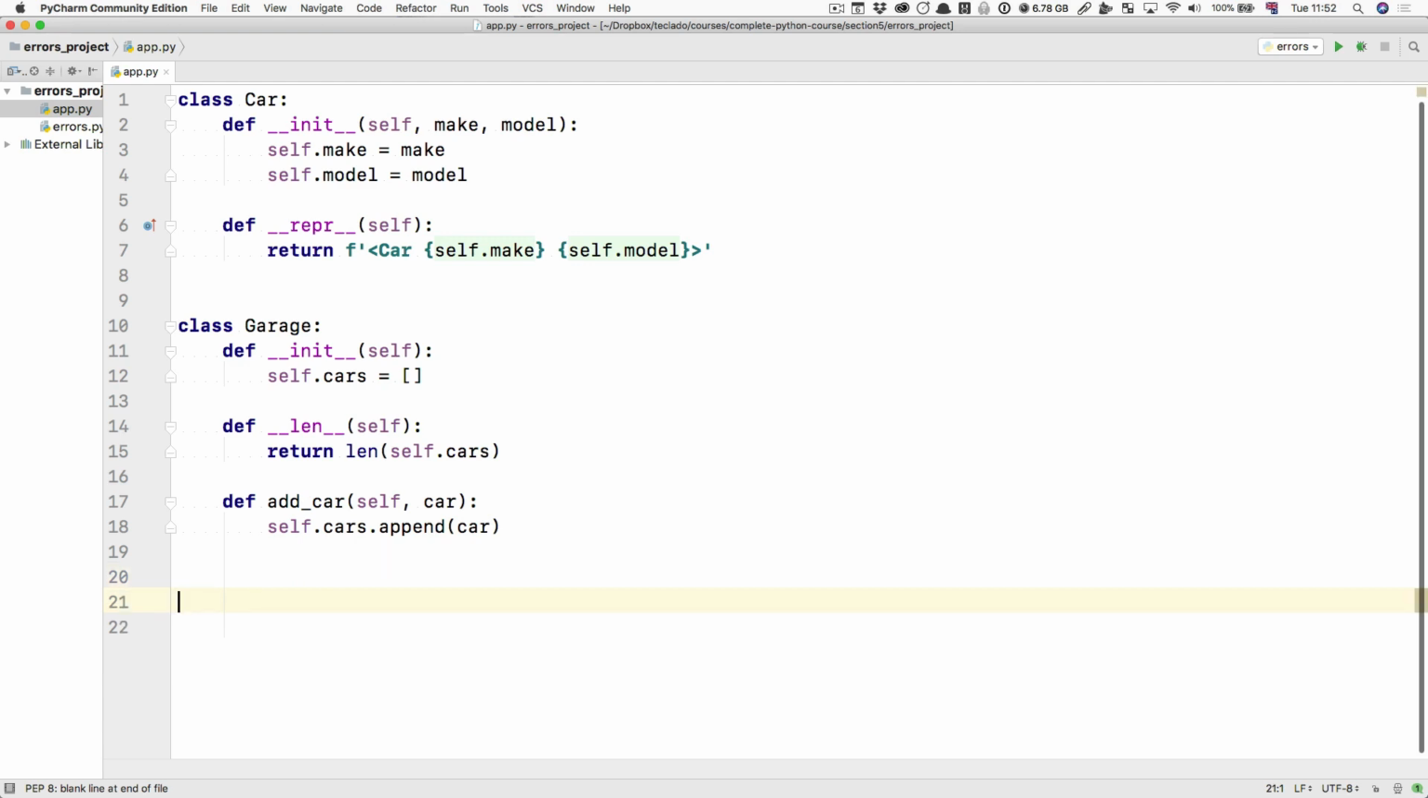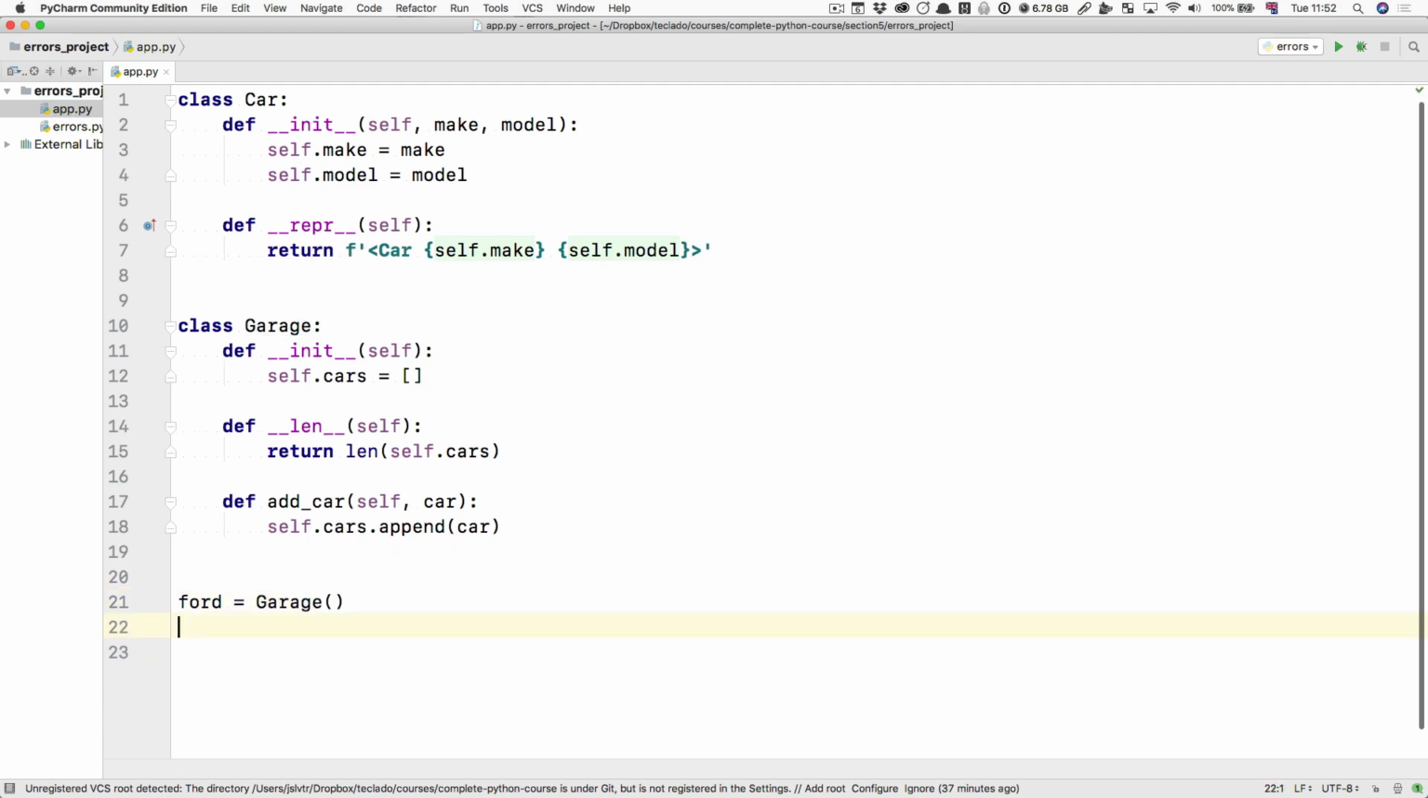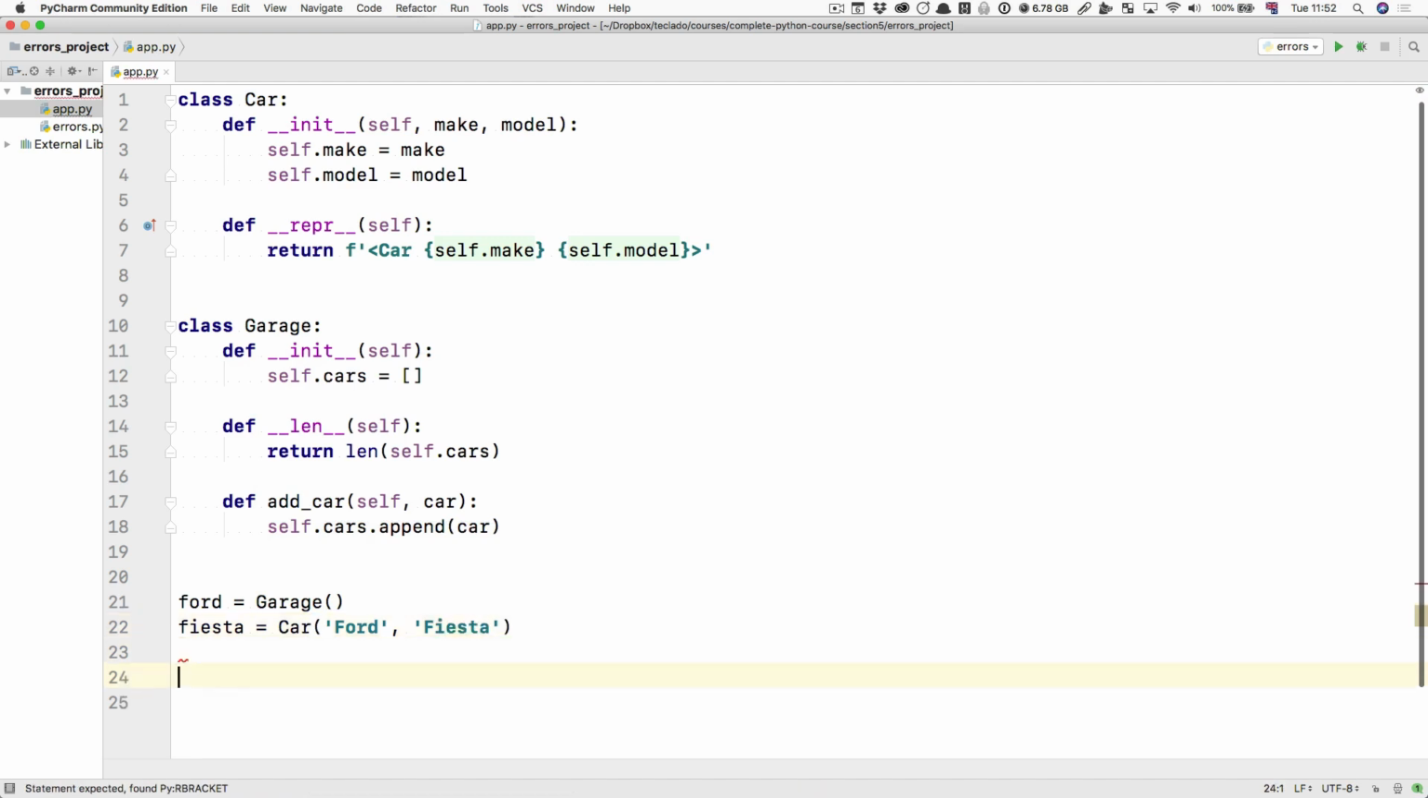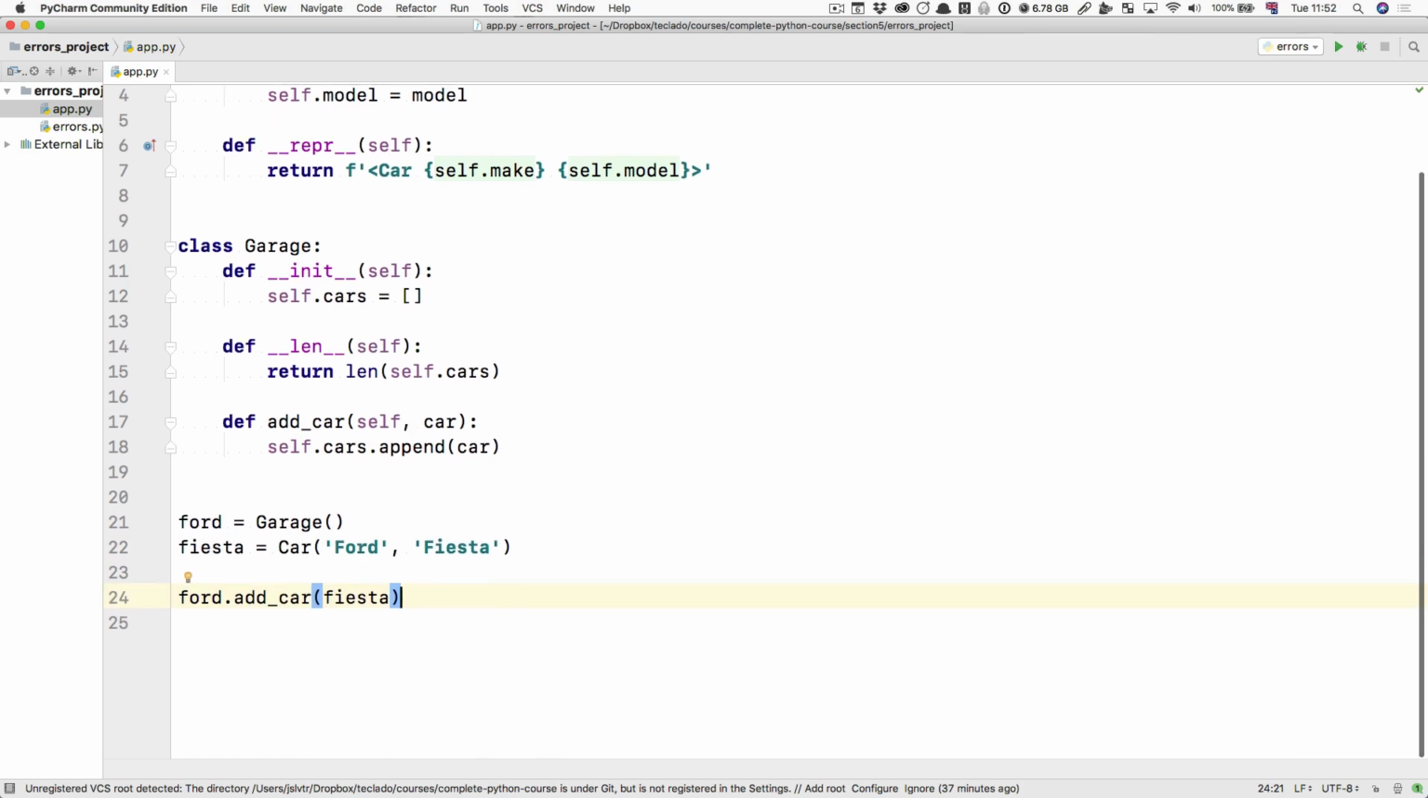And then we would of course use them like so. Ford equals a new garage, and then Fiesta is a new car. And then of course Ford.addCar, Fiesta. This is the normal usage for these two classes.